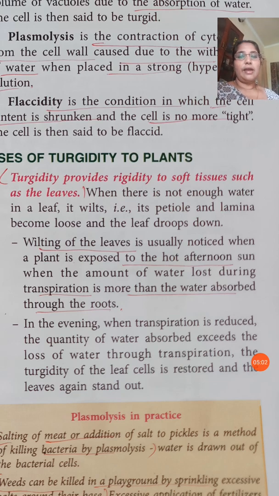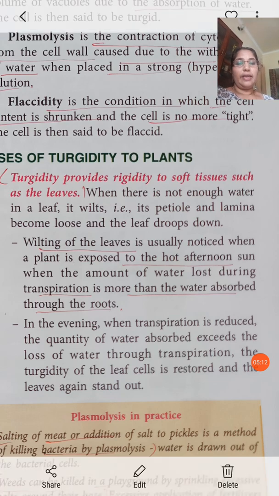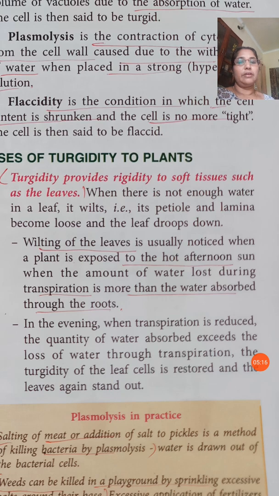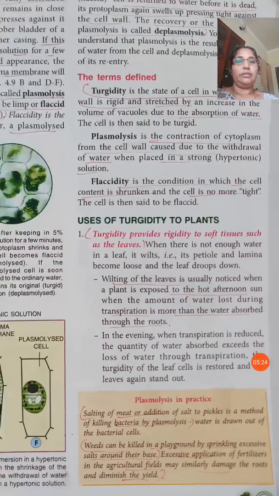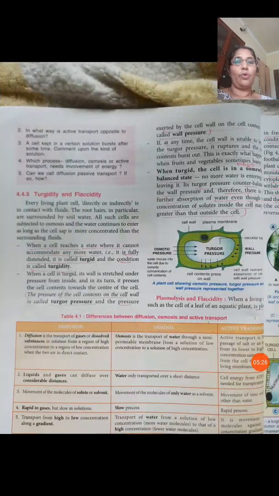The reason is this one: the rate of transpiration will be more than the rate of absorption. Then again, in the evening, when the transpiration rate reduces, the leaf cells will become turgid and they can stand out. That is what happens to some soft stemmed plants.